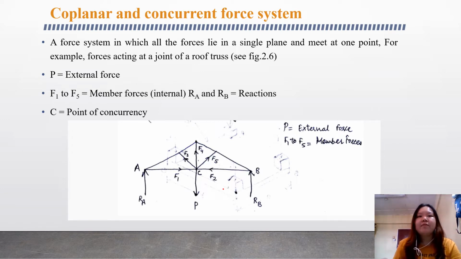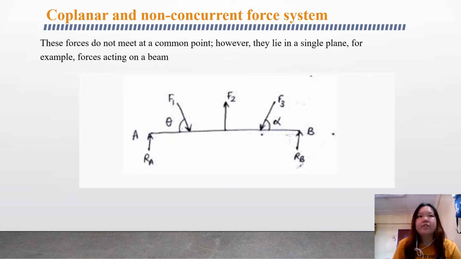We have P here, which is the external force, and F1 to F5 are the internal member forces. RA and RB are the reactions, and C is the point of concurrency.